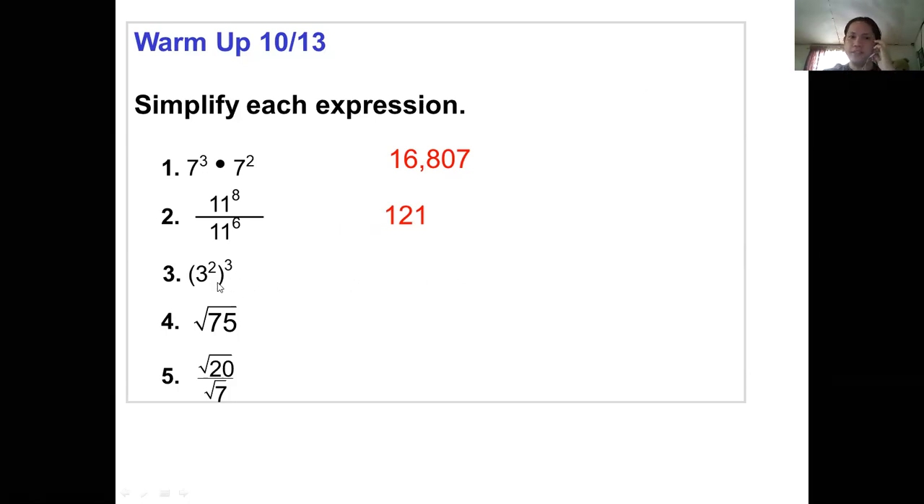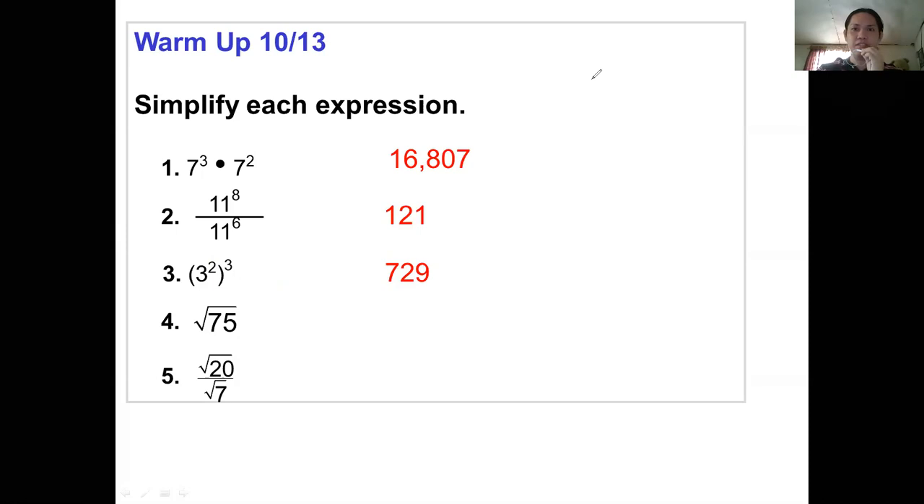Next, this one, 3 squared, the power of a power rule. How do we do that one? Oh, 729. How did we get 729? Recall in the laws of exponents, with the power of a power rule, you multiply the exponent by the exponent outside of the parentheses. Then you have 3 to the power of 6, and 3 to the power of 6 will give us 729. Okay. Are you all okay? I hope you do.